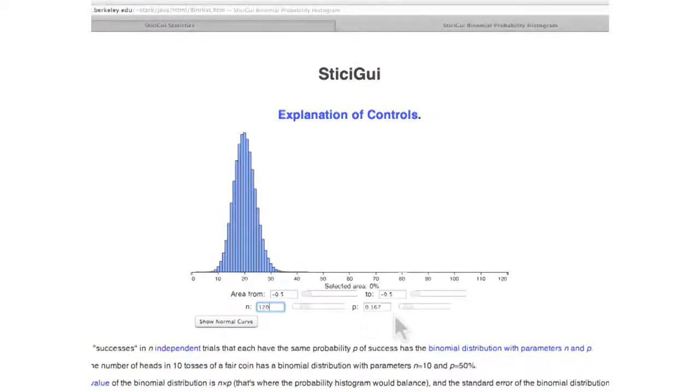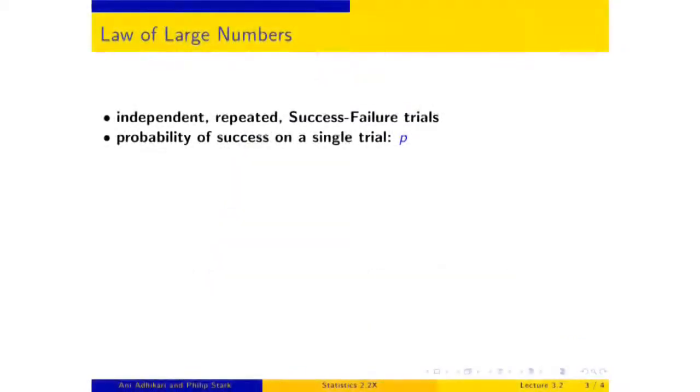on the proportion scale. So what we're going to do now is formally state the law of large numbers. It has to do with independent repeated success-failure trials. We saw coins, we've seen dice. You can imagine any other set of successes and failures that you wish, as long as the trials are independent. And the probability of success on a single trial is always the same, P. It's a half for a coin, a sixth for sixes in rolling dice, and so on.